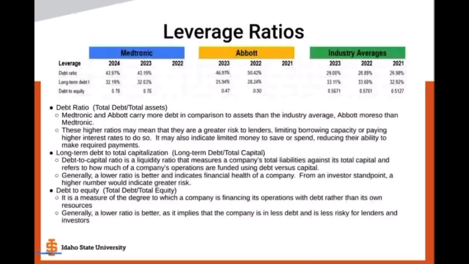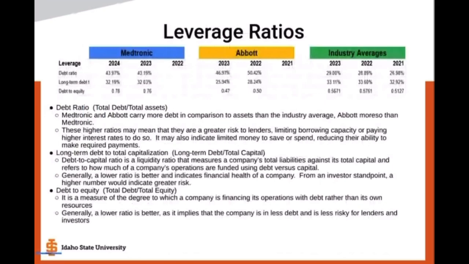As we can see across the board, Medtronic, Abbott, and the industry averages are all pretty much the same. So Medtronic and Abbott are functioning similar to industry averages. Medtronic almost right in line, and Abbott even a little bit less so. And so a lower ratio is better in general and indicates financial health of a company.